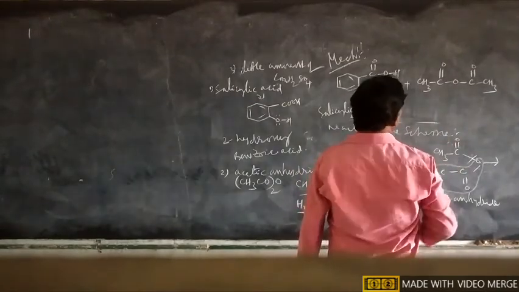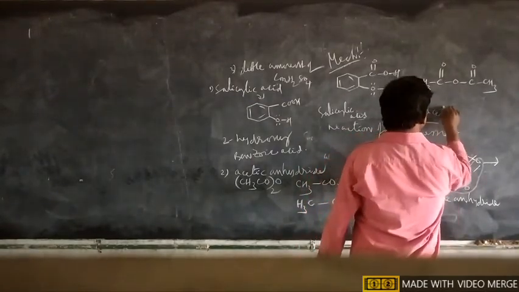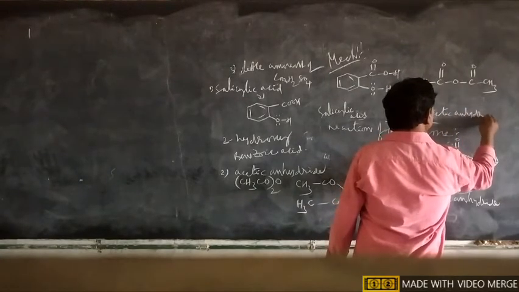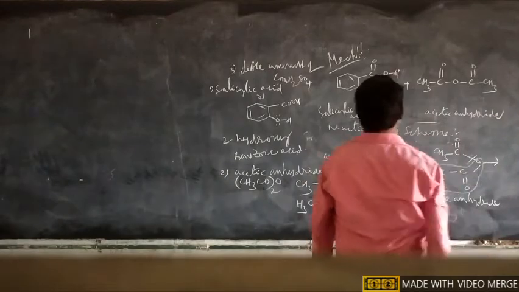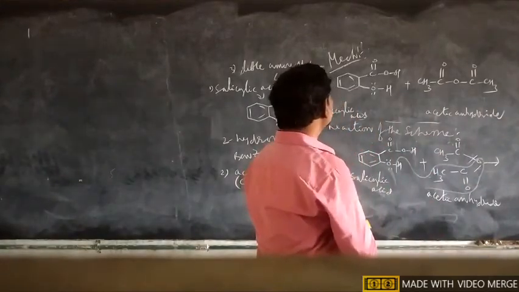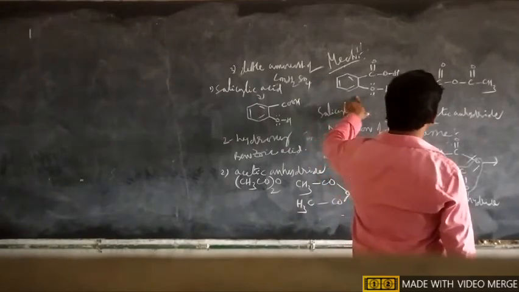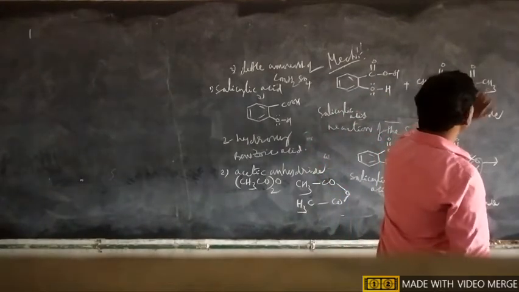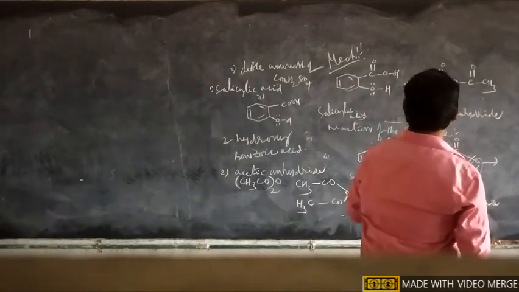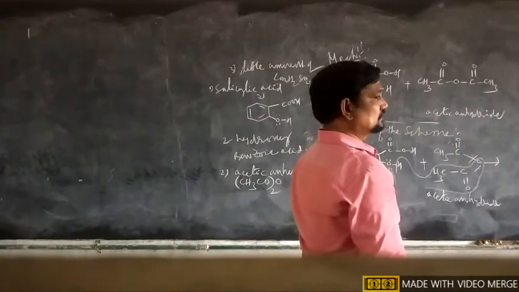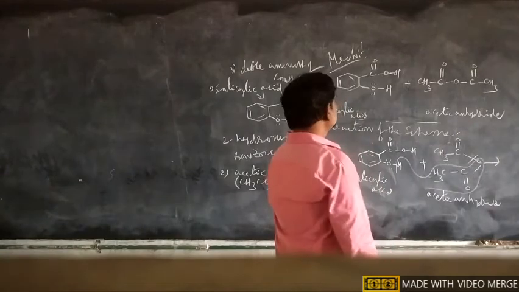This is the salicylic acid and this is acetic anhydride. Whenever salicylic acid is treated with acetic anhydride in the presence of a little amount of concentrated sulfuric acid, the sulfuric acid acts as a catalyst.